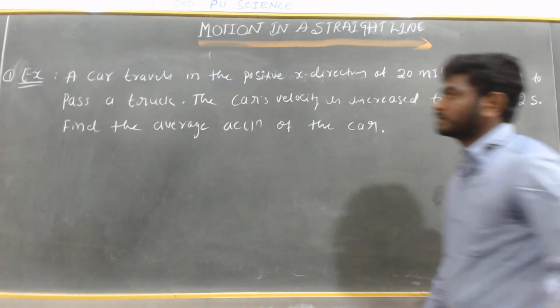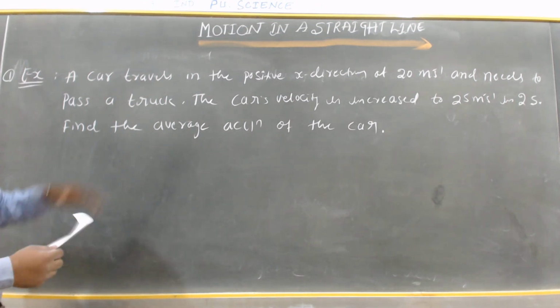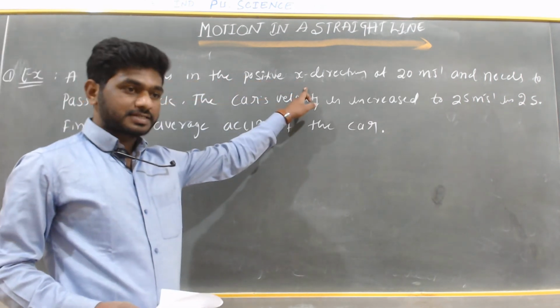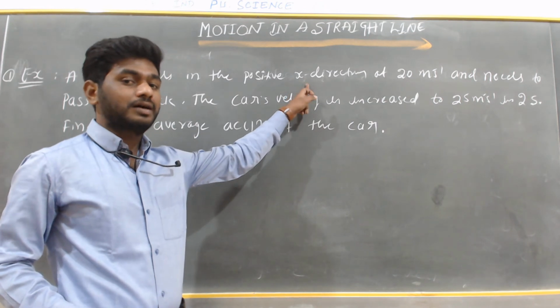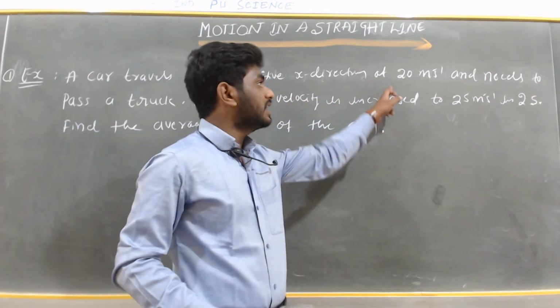Okay, dear students, an example for the average acceleration. A car travels in the positive x direction at 20 meters per second.